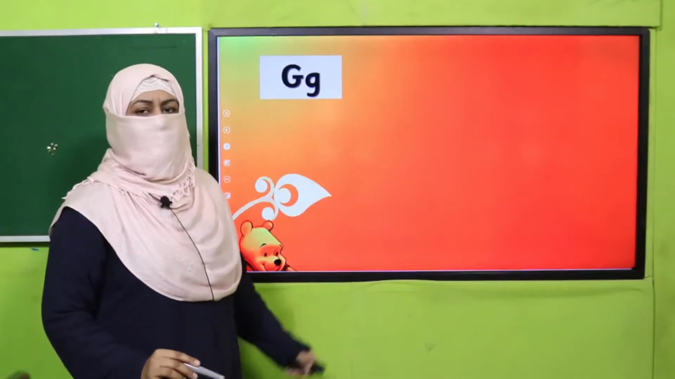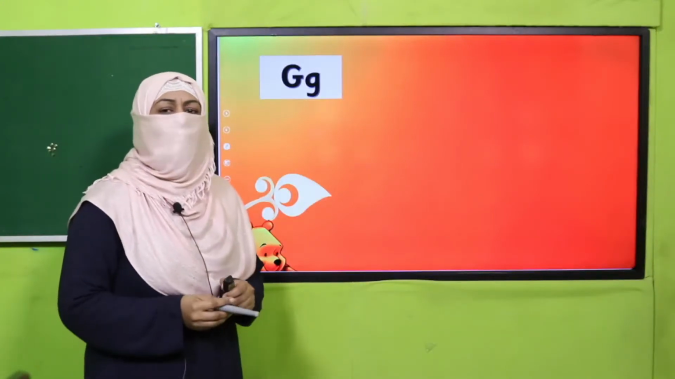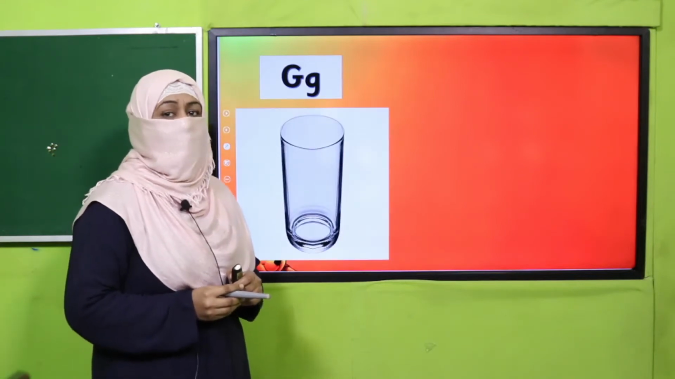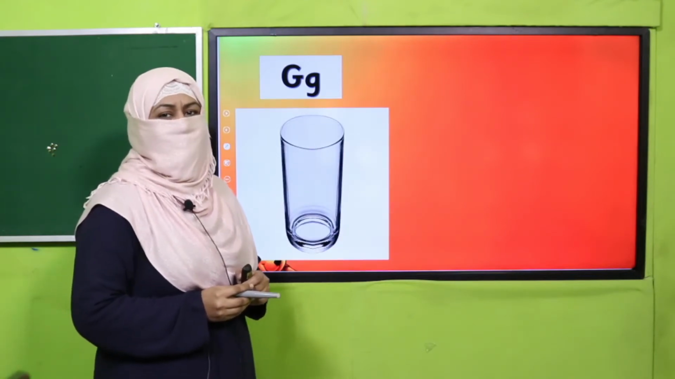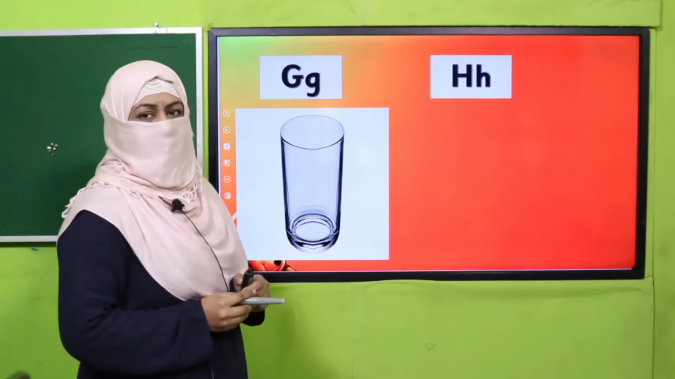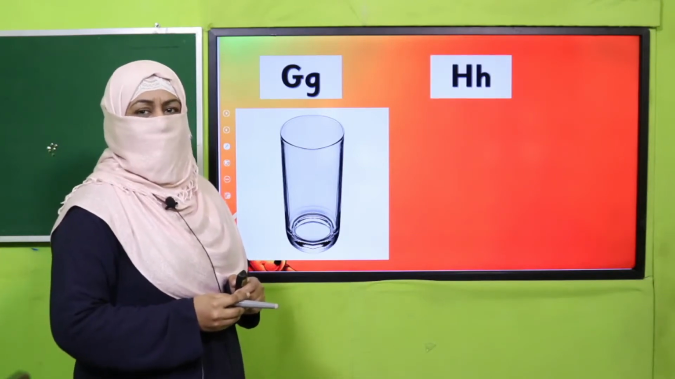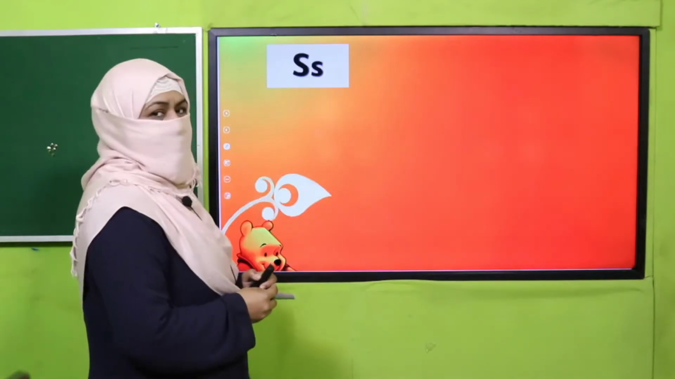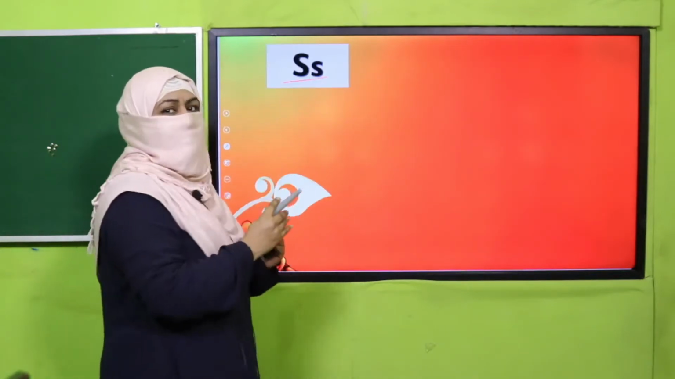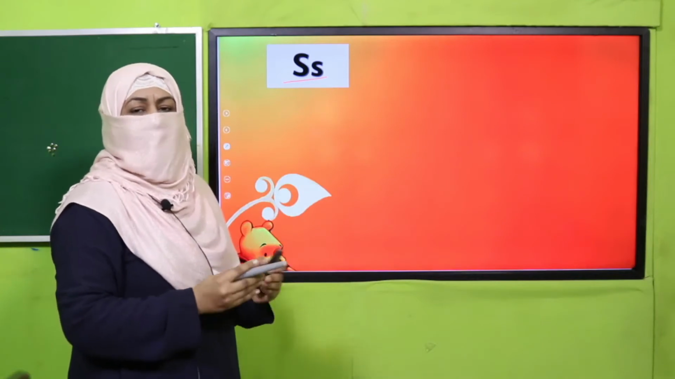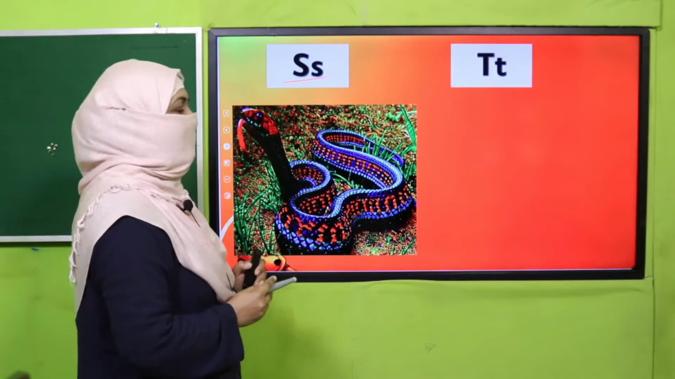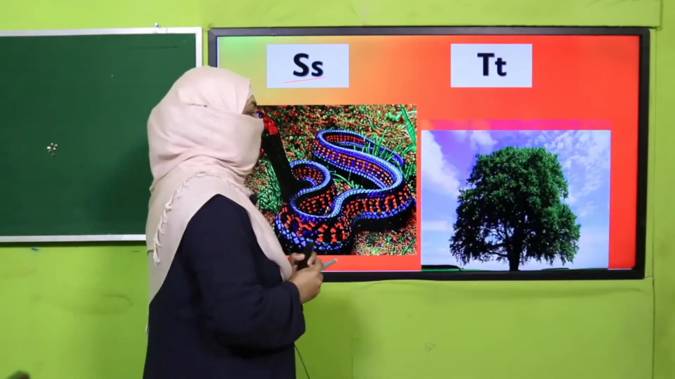Remember the sounds of letters? Which letter is this? It's G. And how do we pronounce it? G. The way we say it in glass. Good. H, as in house. Now we know this letter is S and its sound is S, as in snake. And tree.